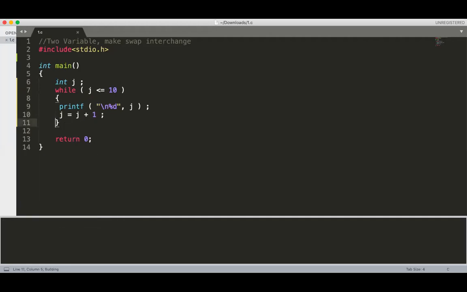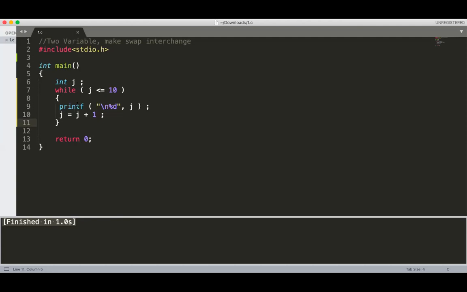Control Z, Control B. You can see here, there is no output. Sir, but in that we got output. Which output should we consider, sir? In that we got output from 0 to 10, and here we are not getting it. If this question is asked in an MCQ, there is an option, unpredictable output. We cannot predict the value of j. We cannot predict the output of that program.